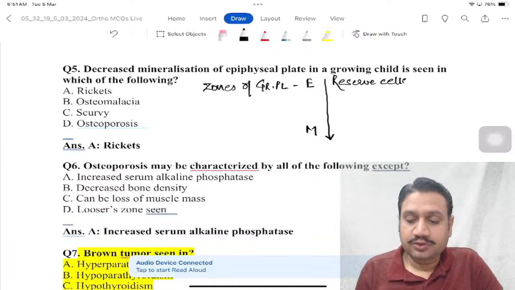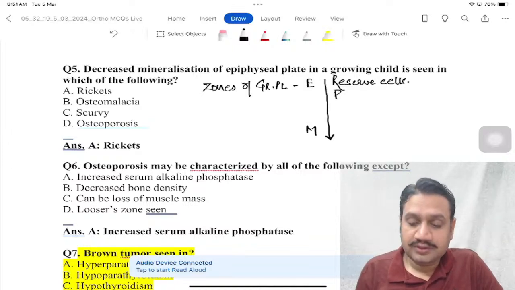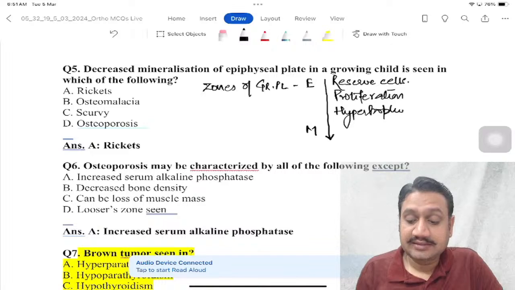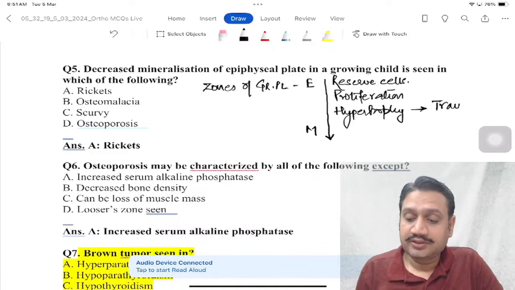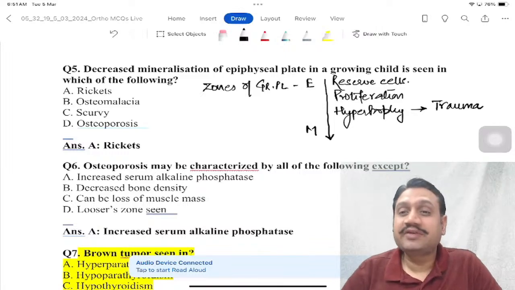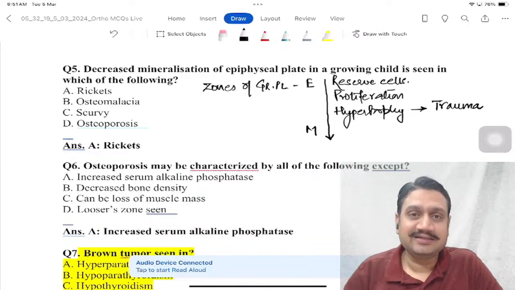The second one was the zone of proliferation, where the cells are proliferating, increasing in number. Then we went on to the zone of hypertrophy, an increase in size, and this layer is very prone to trauma, remember? For this trauma of the growth plate, the classification used was Salter and Harris, right?